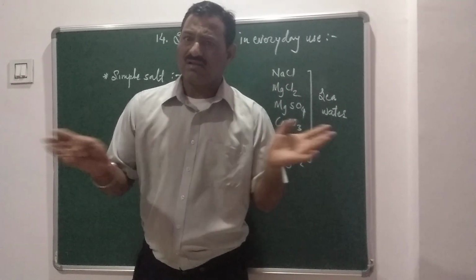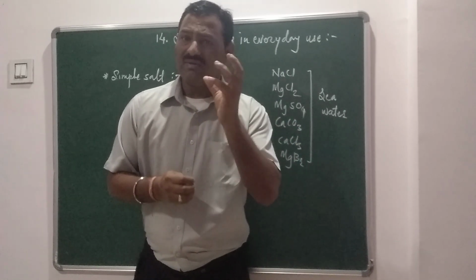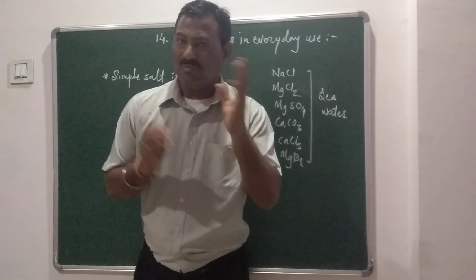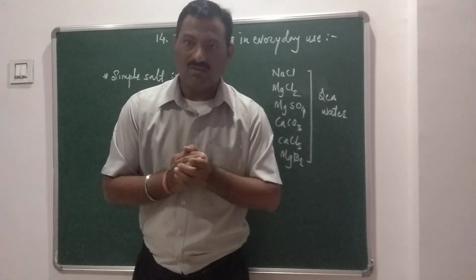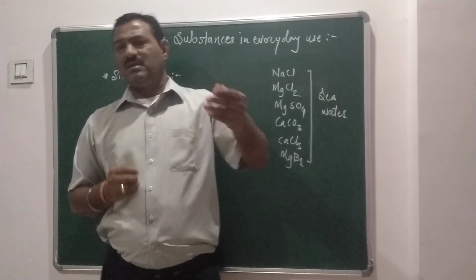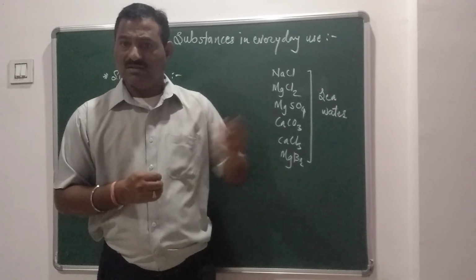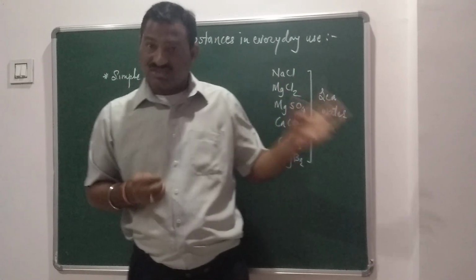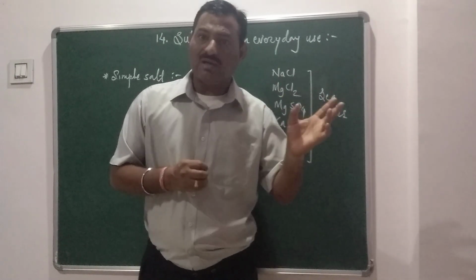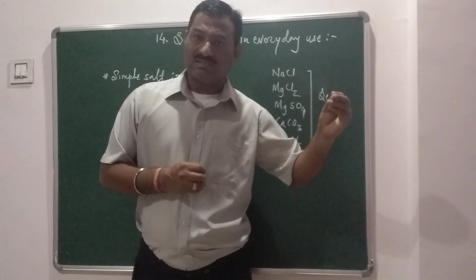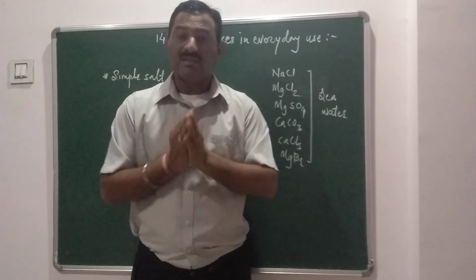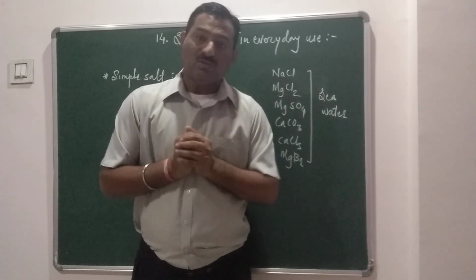Secondly, calcium carbonate, commonly known as chuna in Marathi or Hindi. Then there are baking soda, that is sodium bicarbonate, detergent powder, and washing soda, that is Na2CO3. All these compounds which we use in our daily life are important for doing our work.